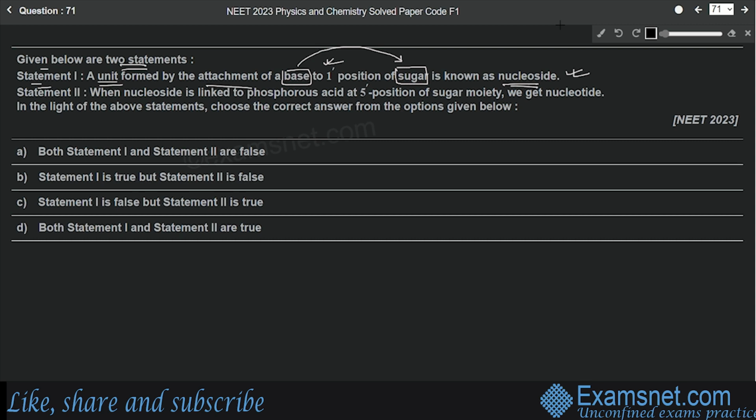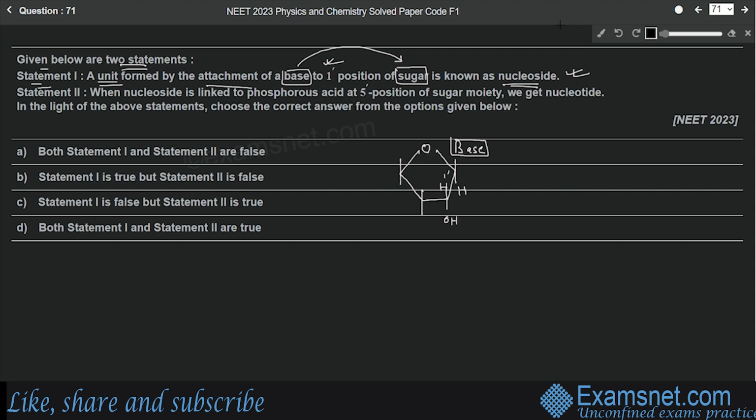Now let's draw the structure of a nucleoside. So we have a pentose sugar first. This is the 1' position, this is 2', this is 3', this is 4'. At 1' there is a base attached to it. This side we have hydrogen. Then on the 2' position we have a hydrogen, and this side OH.